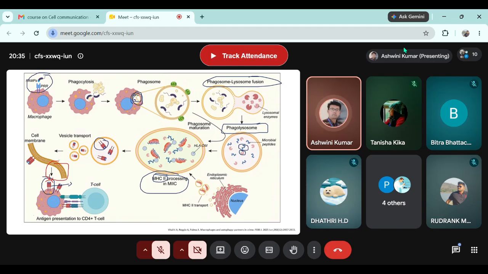Now, when this inactivated or immature T cell interacts with peptide bound MHC2, it becomes a T helper cell. You might recall MHC2 interacts with T helper cell while MHC1 interacts with T cytotoxic cell. We have been studying this, right? Yes, sir. Exactly.